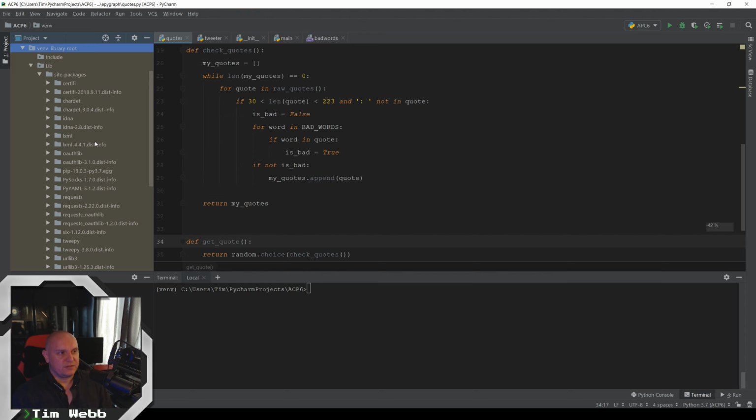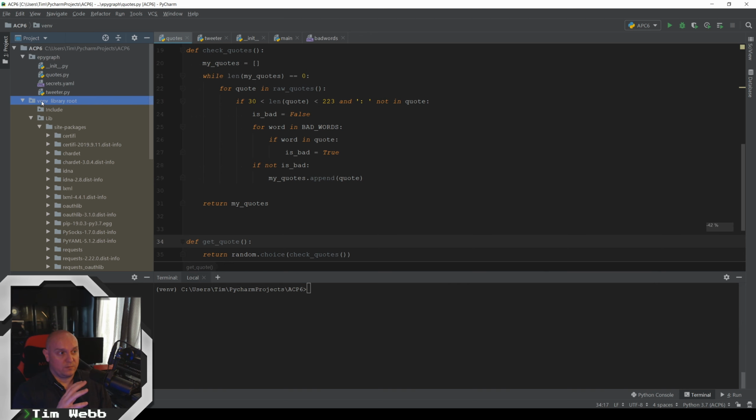So you see all the things that we've installed here. We've got requests, we got Tweepy and all of its dependencies, like all of the things that it needed. It needed urllib and oauthlib and all these other things. All of those went into this special directory instead of being in our main Python directory.